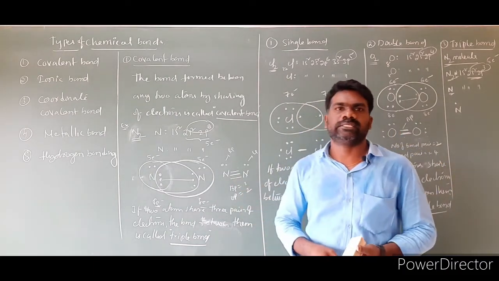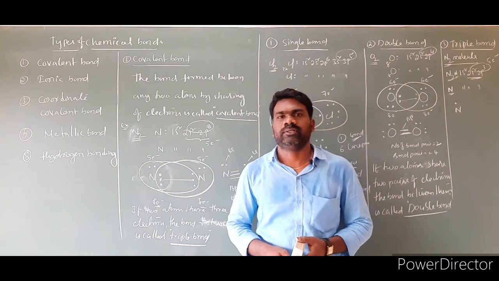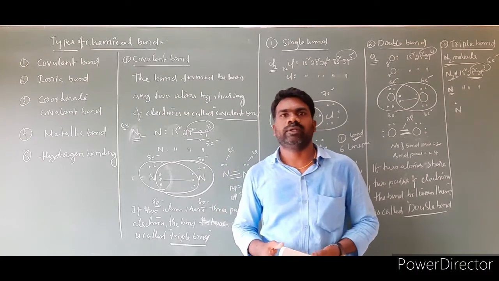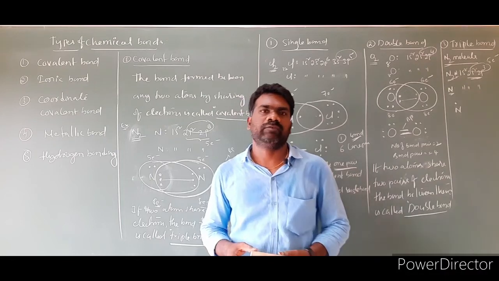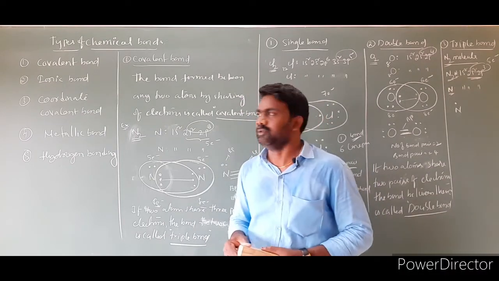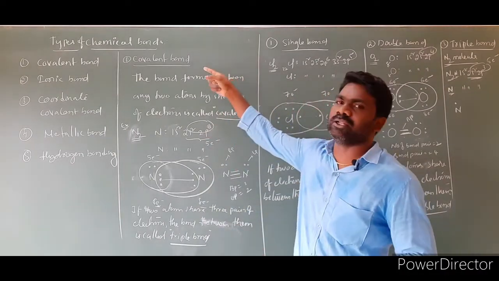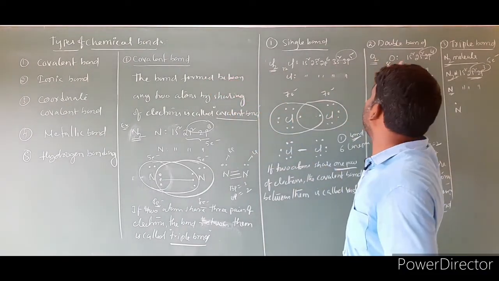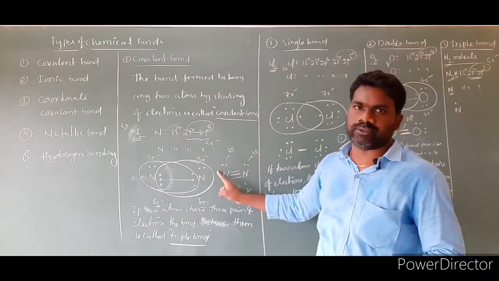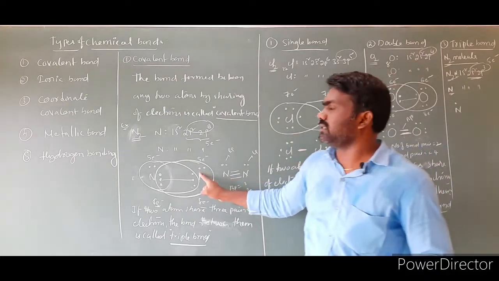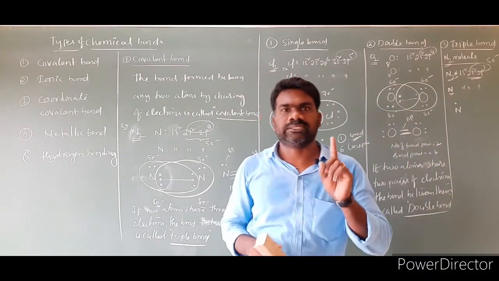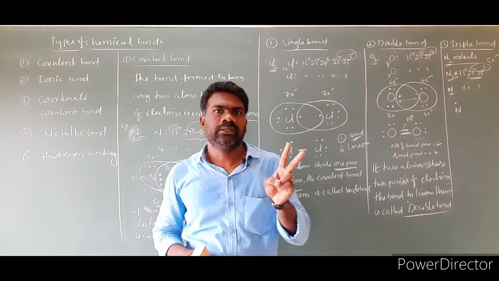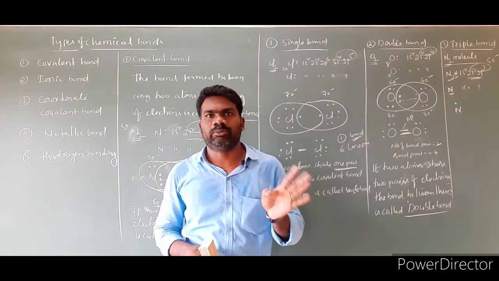This is an example of a triple bond. So this is a covalent bond. A covalent bond is defined as the bond formed between any 2 elements by sharing of electrons. There are different categories: single bond, double bond, triple bond. I wrote triple bond here, the N2 molecule. Single bond means 1 electron pair is shared. 2 electron pairs shared is a double bond. 3 electron pairs shared is a triple bond.